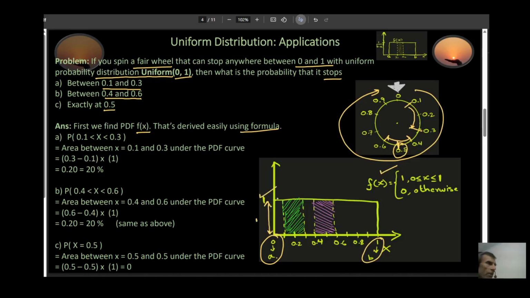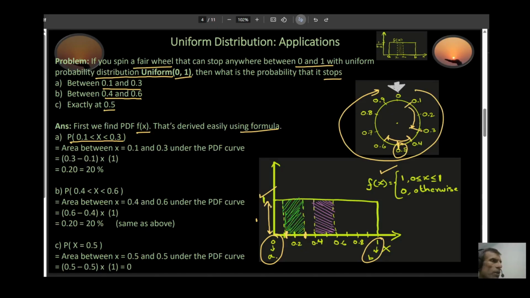That's what I just derived. Now the probability that your x falls between 0.1 and 0.3, which is this right here, is equal to the area right here. And this area you can easily find. That would be equal to the length of your base right here, which is equal to how much? Well, 0.3 minus 0.1 is equal to 0.2, multiplied by your height, and your height is 1. So the answer is 0.20. In other words, there's a 20% chance that your x, your wheel, is going to be between 0.1 and 0.3.